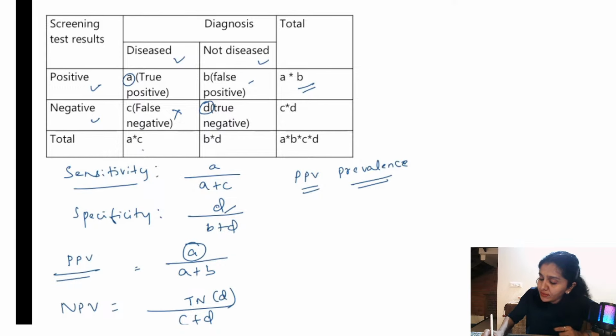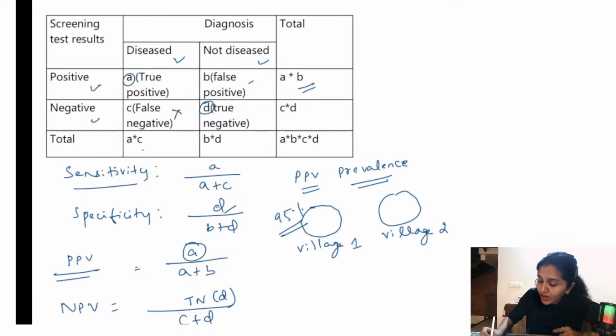Let us say there are two villages, village 1 and village 2. Let us take the example of COVID-19. The prevalence is 95% in village 1 and 5% in village 2. Let us say there are 100 individuals here, and here also there are 100 individuals. Out of 100 individuals, 95 of them have the disease. Out of 100 individuals, only 5 of them have the disease.